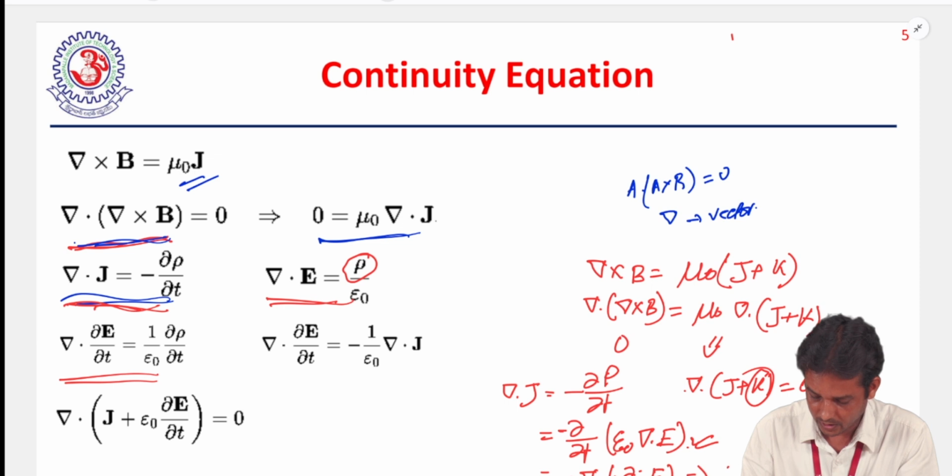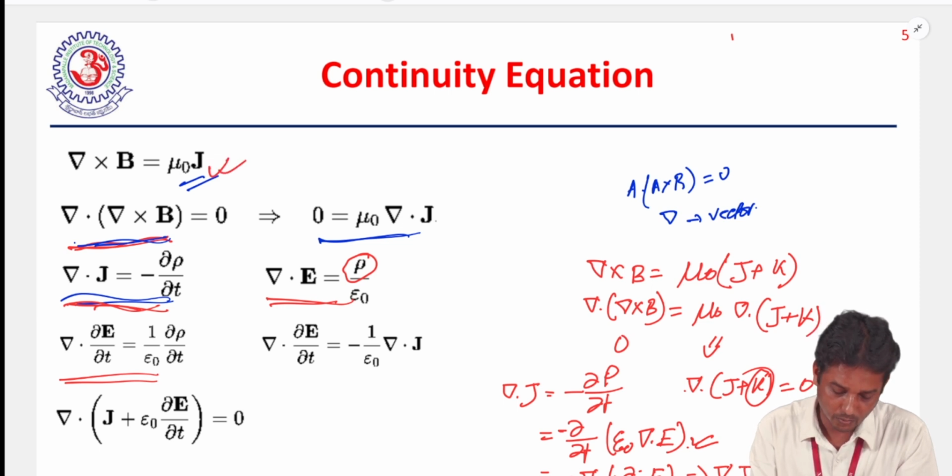So here we can write the divergence of J plus the divergence of epsilon naught del E by del t equals 0.